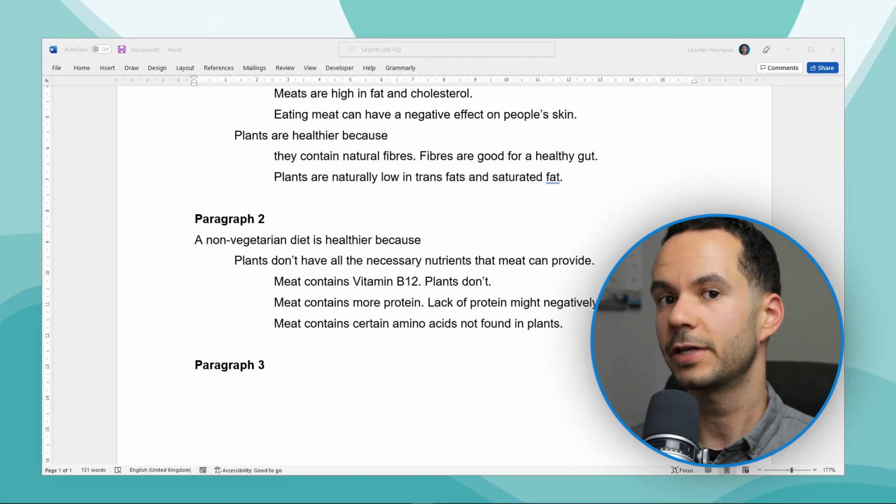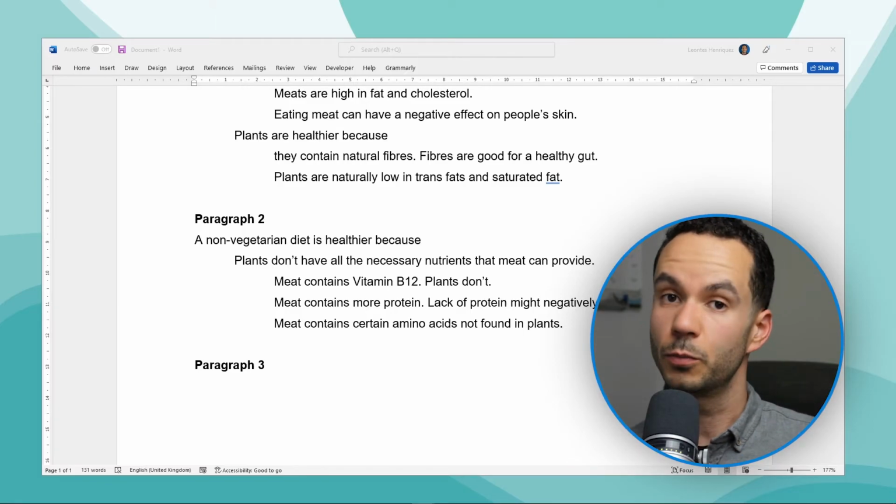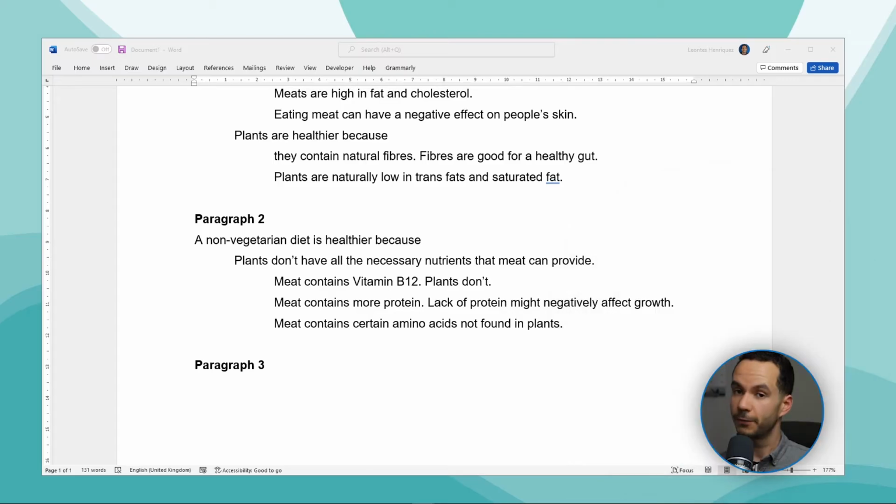Because for IELTS you don't have to write a third paragraph. Two points of view are enough. But for a general discussion essay, you might want to add a third paragraph with something like a neutral point of view, or maybe a completely different point of view than the other two you've discussed. So in this third paragraph, we're going to discuss the Mediterranean diet.